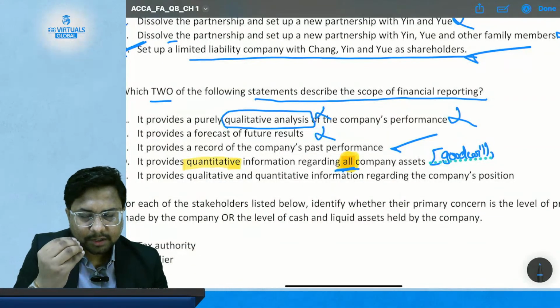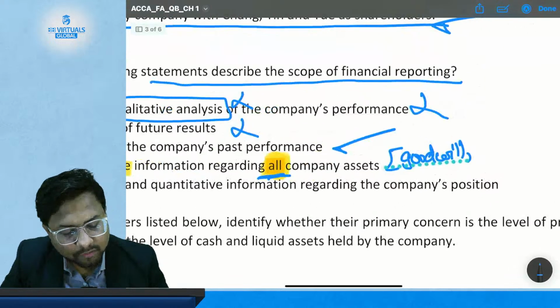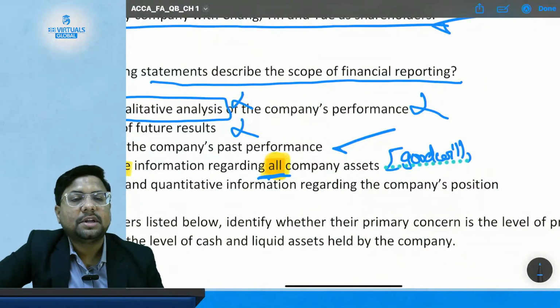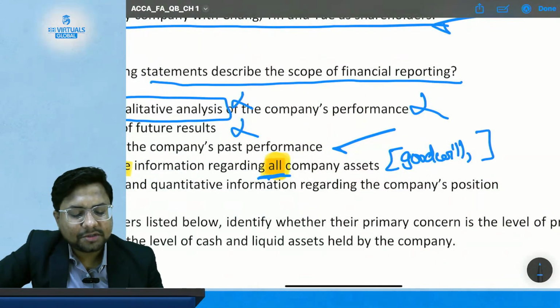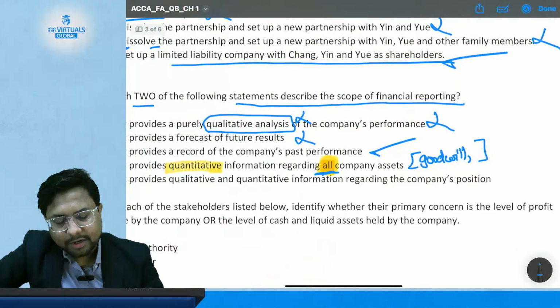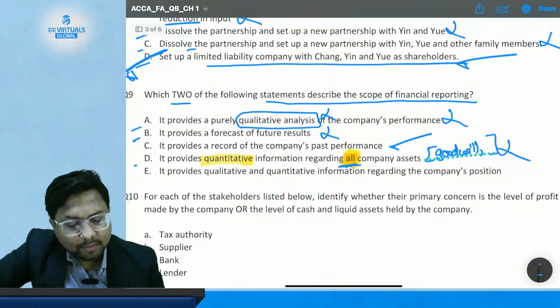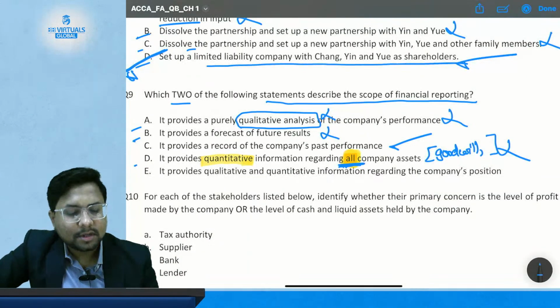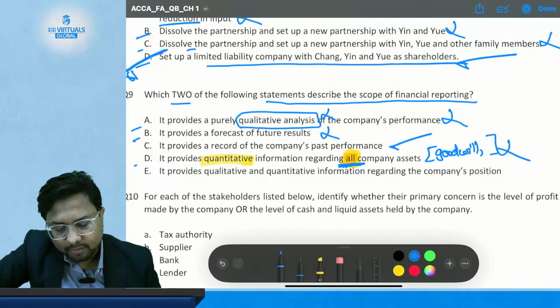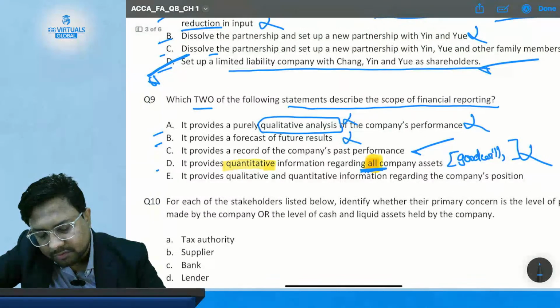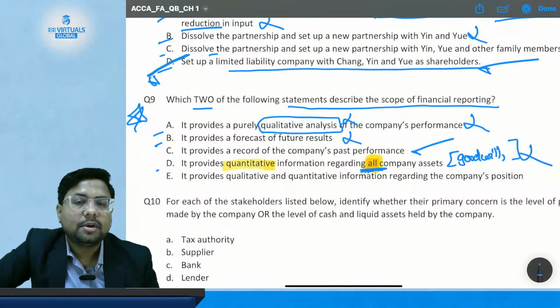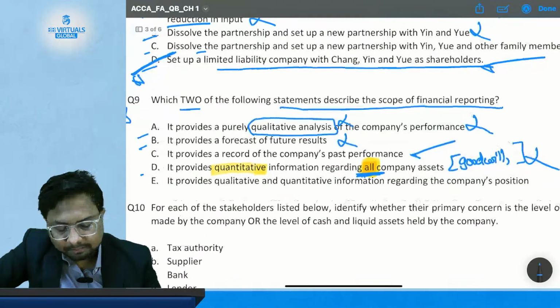So it does not include all, like goodwill and some intangible assets which are still in construction or still in development, which is not yet recorded in the book. So this option is not correct because it includes all assets. If the word "all" was not there, we would consider this option as correct. So this is also a good question where you have to think about all these things in detail.